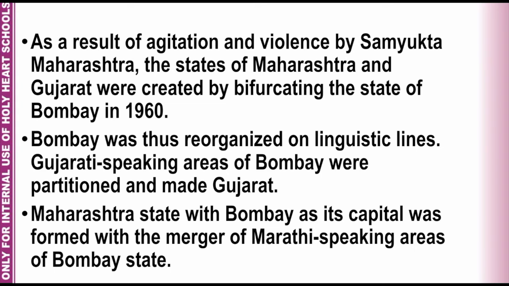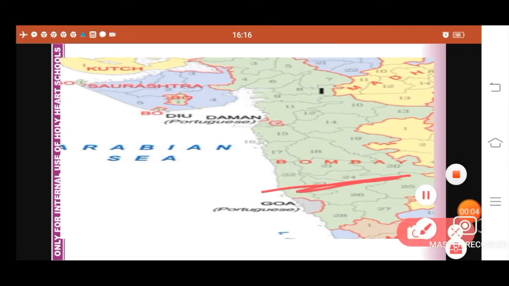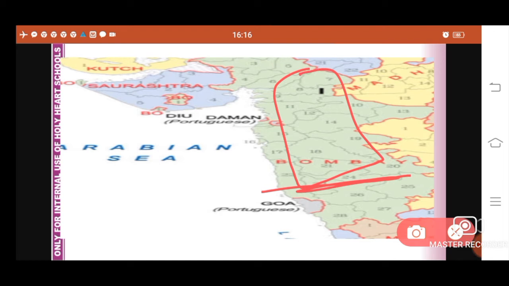In 1960, the state of Bombay was divided and two separate states were formed. The Gujarati-speaking area was bifurcated and made a separate state of Gujarat, while the Marathi-speaking area was formed as Maharashtra with Bombay as its capital. In 1960, two new states were formed from the old Bombay. The Marathi-speaking area was created as Maharashtra and the Gujarati-speaking area was given the new name of Gujarat.